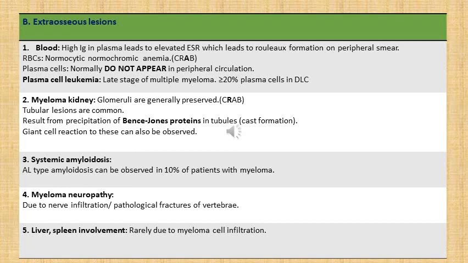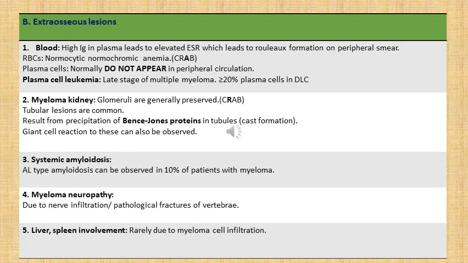Then RBCs have a normocytic, normochromic appearance, and usually there is some degree of anemia, and this anemia constitutes the A of CRAB. Plasma cells normally do not appear in peripheral circulation. When we talk about multiple myeloma, usually we are talking about plasma cell appearance or their increased numbers in bone marrow only.